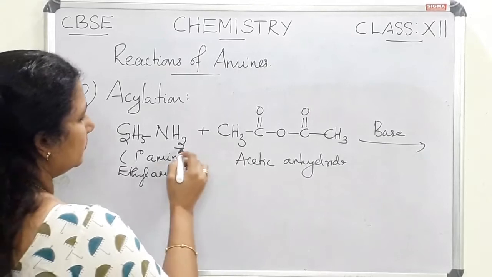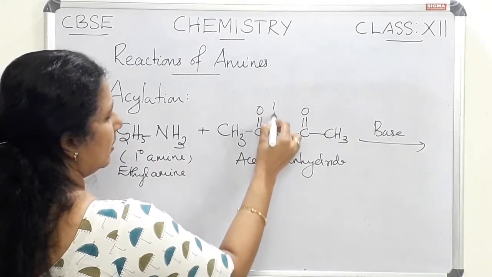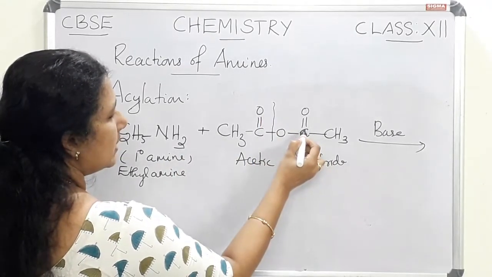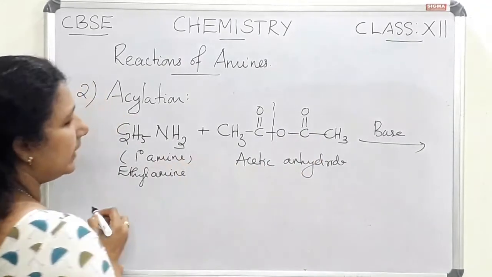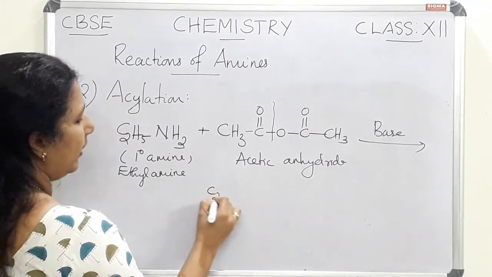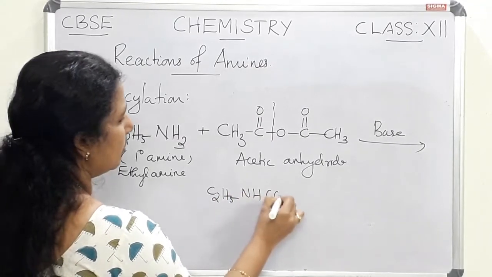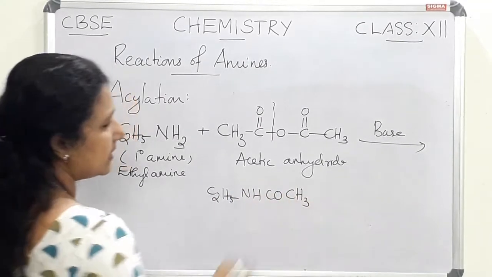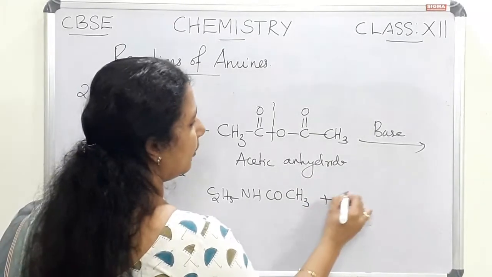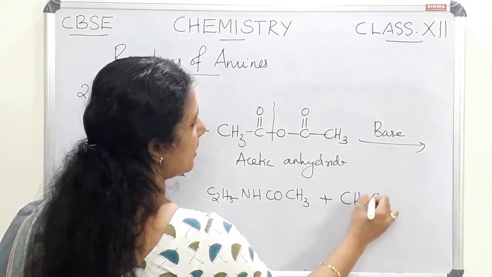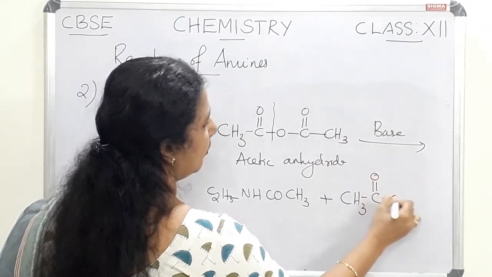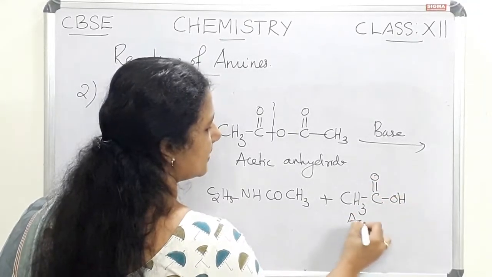Here CH3COOH will be eliminated and the product will be C2H5NHCOCH3, the same product, and the byproduct will be CH3COOH, acetic acid.